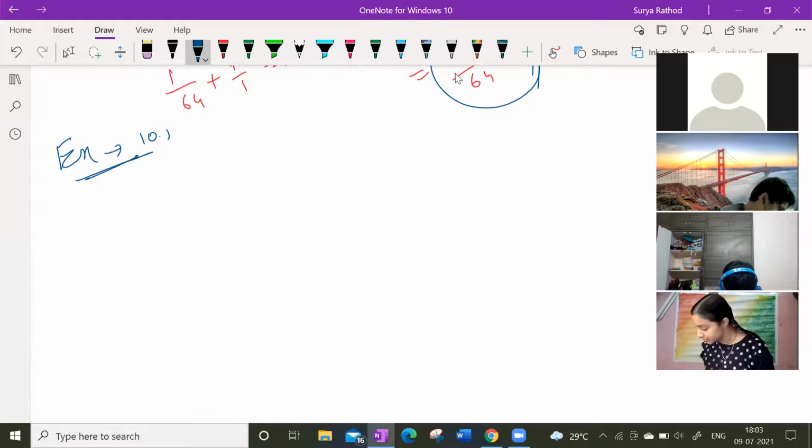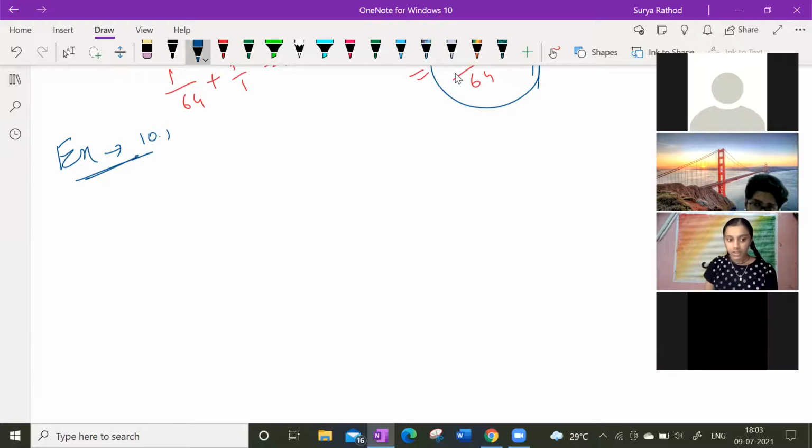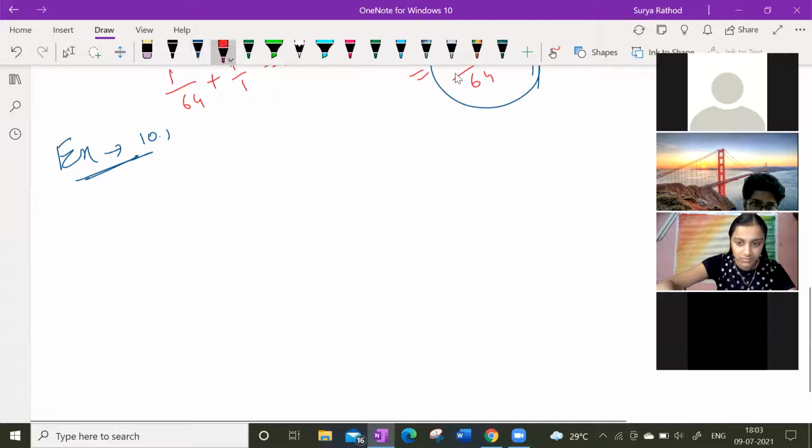Sir, in exercise 8.1, can you explain question number 4? We do triangles and angles chapter, right? Exercise 8.1, question number 4. What is that question? Can you please read it out? Read the question. If an angle is 30 degrees more than one half of its complement,